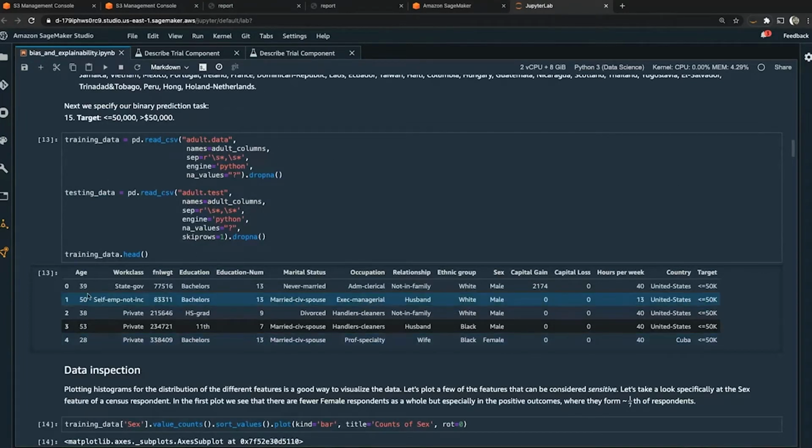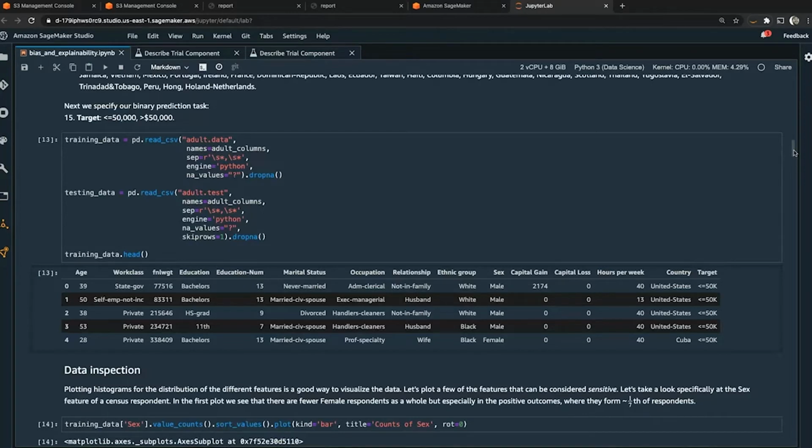And here's an example of what this data set looks like, where we have age and work class and education, marital status, occupation, just to name a few. Our target category that we're predicting is the last column here, the target class, whether or not an individual makes more than $50,000 a year.